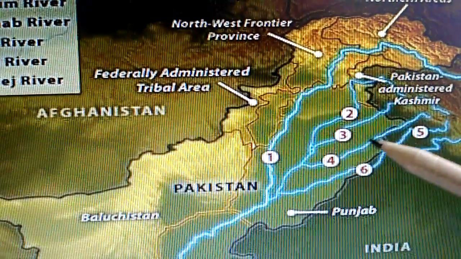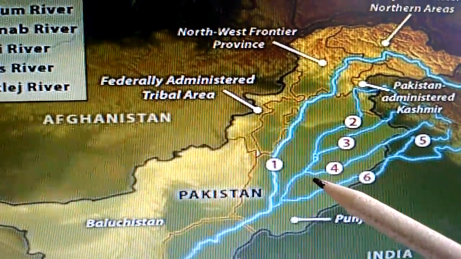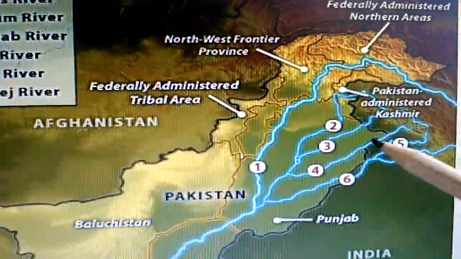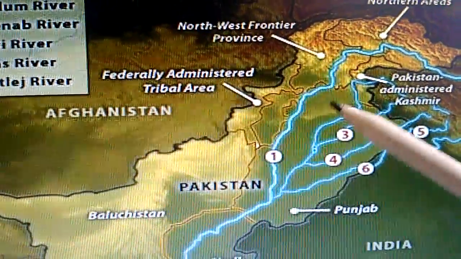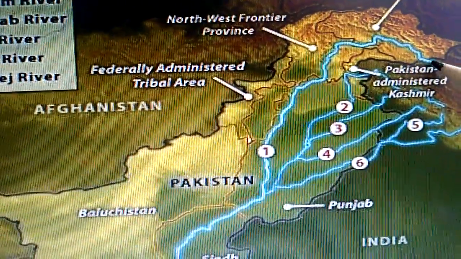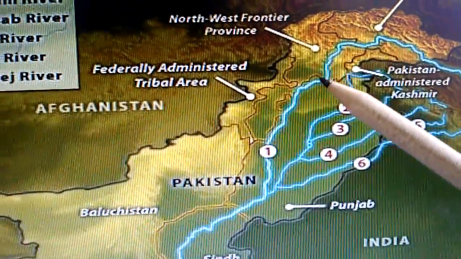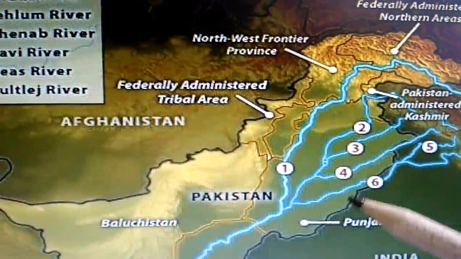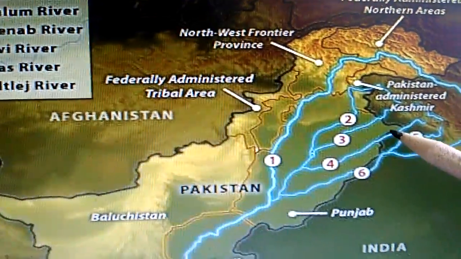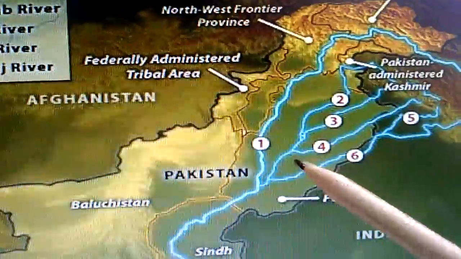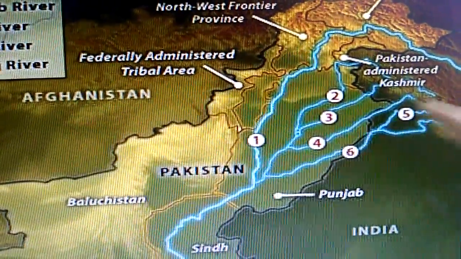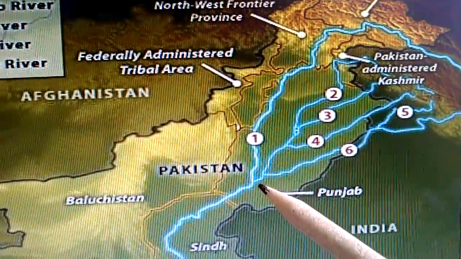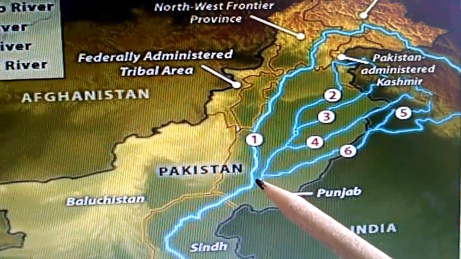So all these rivers enter into India. See the river. This is the Indus river. You know children, these are the major tributaries. Tributaries means what? When small rivers join a larger river, they are called tributaries.